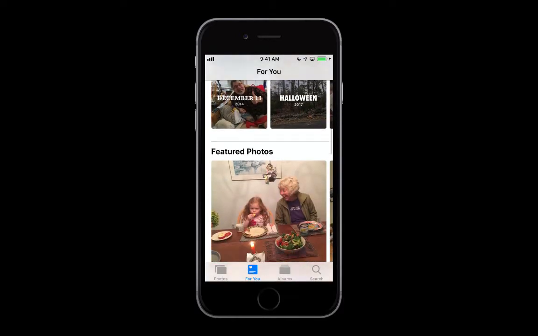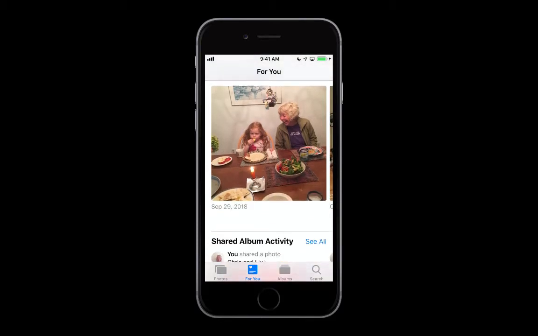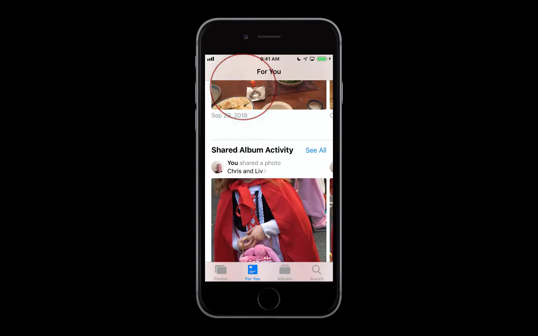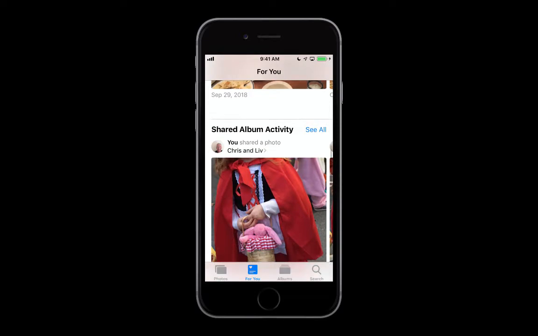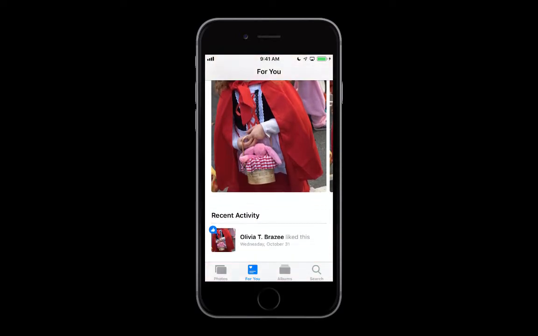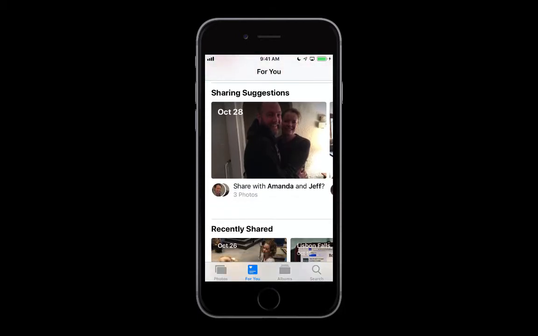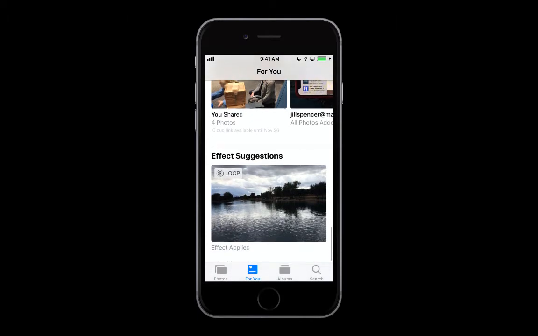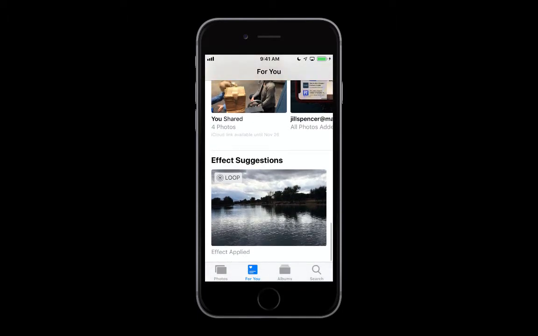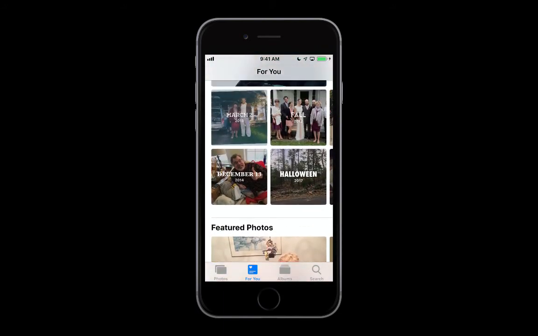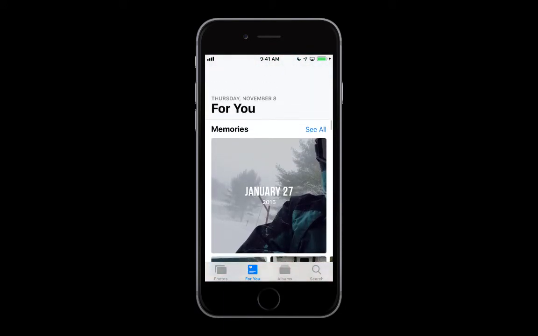I'm going to just scroll through them kind of quickly. The second one is Featured Photos, and you can take a look at those. Then we get into the album activity. The first one, here's a shared album that I shared with a son and his wife. Recent activity about that album. Sharing suggestions, some more recently shared, and then effect suggestions. So these are all sections that you can have access to.